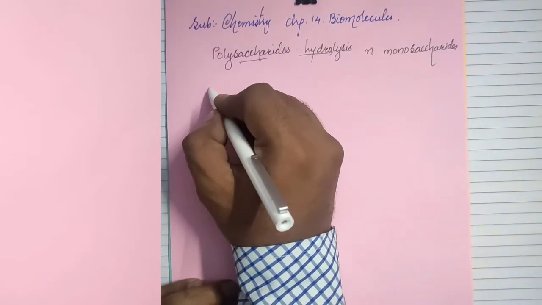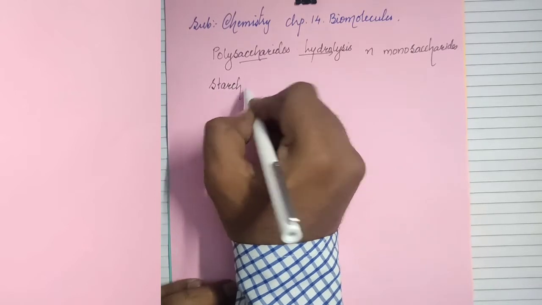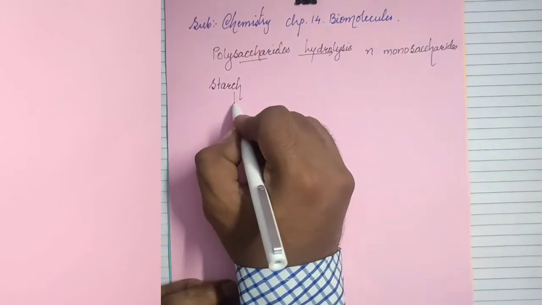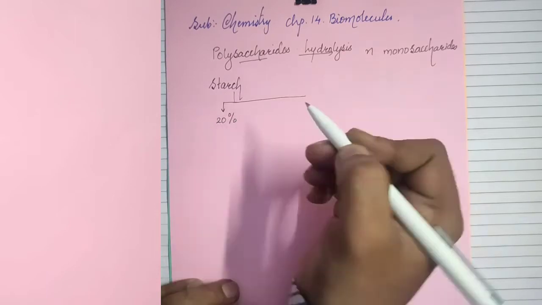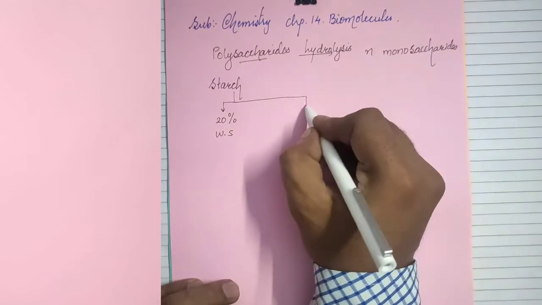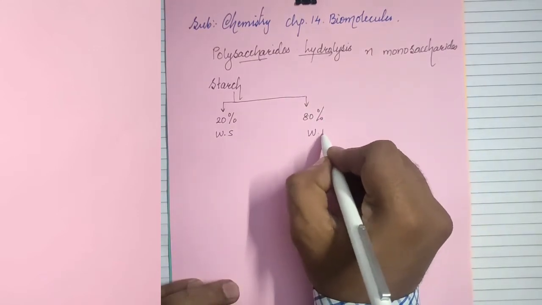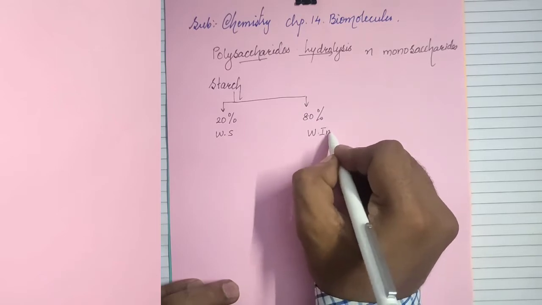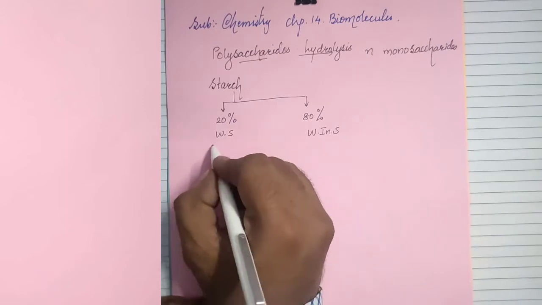The example of polysaccharides we have is starch. Starch consists of 20% water soluble part and 80% water insoluble part. The water soluble part is amylose.